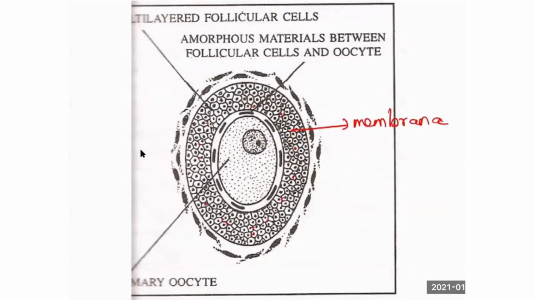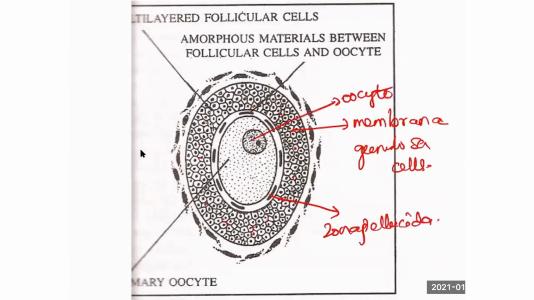And appearance of zona pellucida. This membrane is called zona pellucida, and this is the oocyte. And this is the stromal cell, which is the outer stromal cells. So two events take place. One is formation of zona pellucida. The other one is formation of membrana granulosa cells.